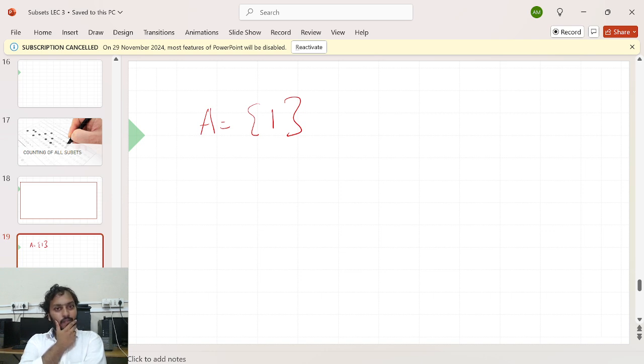What is the first subset you can create? This set contains only one element, and if you want to create a subset, you want to create a set which would be smaller than this set. If this set contains one element, how many elements should a subset have? Less than one. What's less than one? Zero. So do you know any set which contains zero element?